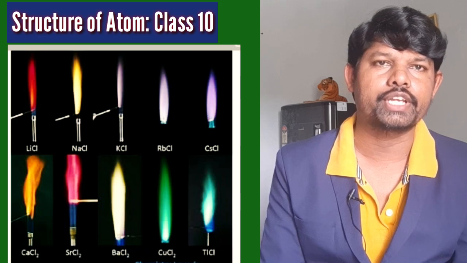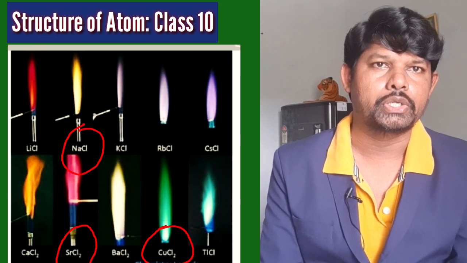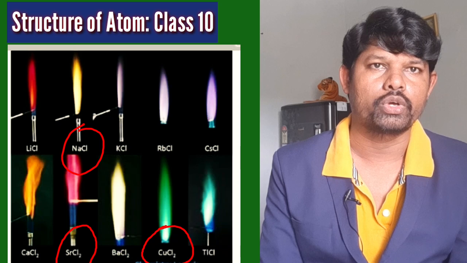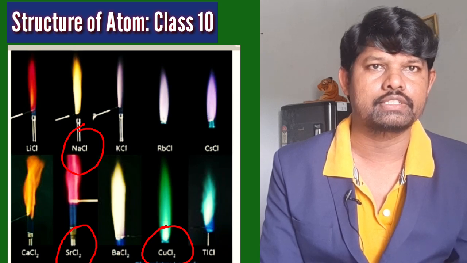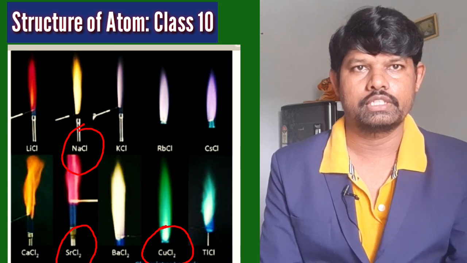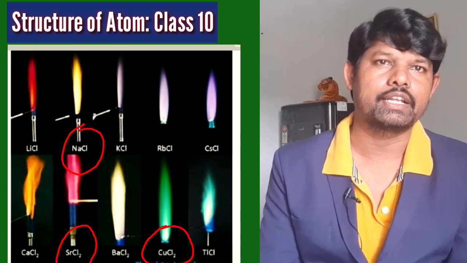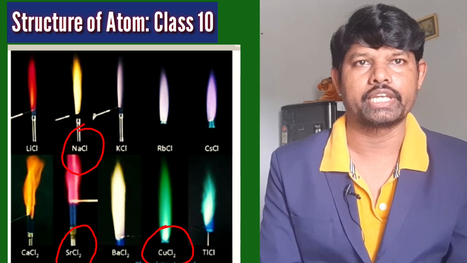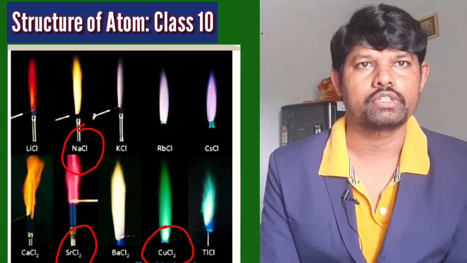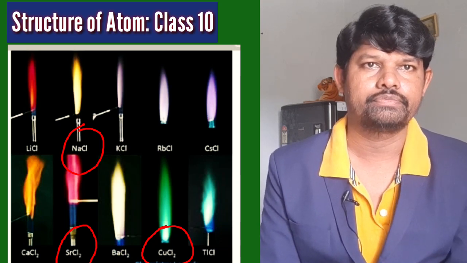So mainly these 3. What are they? Cupric chloride, strontium chloride, sodium chloride. These 3 colors are important for our section, that means for our class standard. The remaining colors are also for our knowledge. You can write them down in a notebook. Observe the figure.